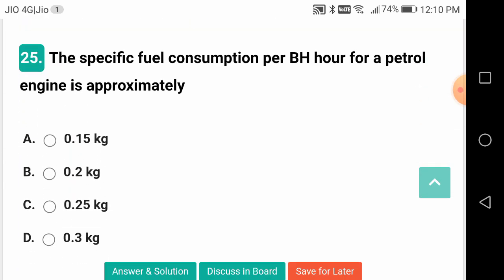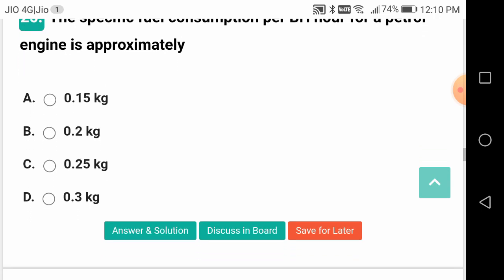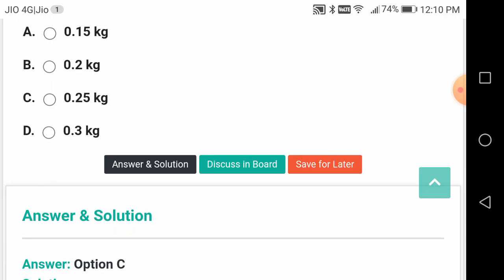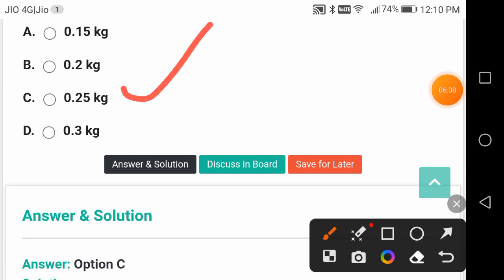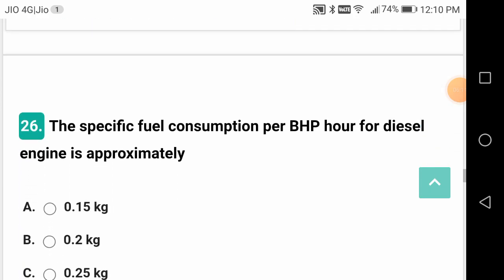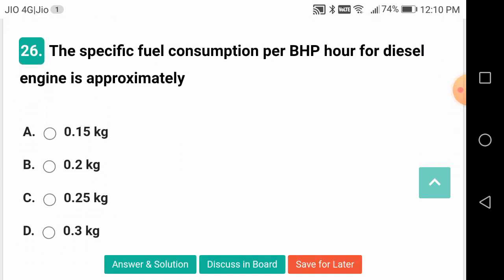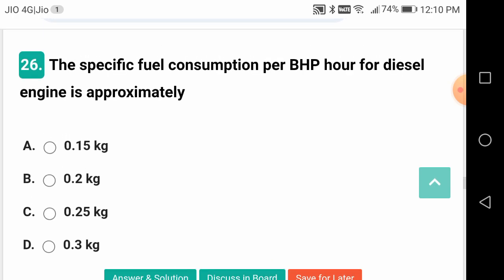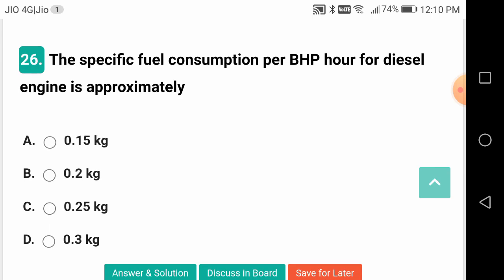The specific fuel consumption per BHP hour, brake horse power hour, for a petrol engine is approximately how much? It is going to be 0.25 kg. These are all good bits, friends. Just try to follow these bits, very important bits. Specific fuel consumption. What is specific fuel consumption? Per BHP hour. Okay, fuel consumption on per hour basis, per unit production of power. Either it can be IHP, indicated horsepower, or BHP, brake horsepower. The power generated in the cylinder is called IHP, indicated horsepower, and power at the crankshaft is known as BHP or brake horsepower.